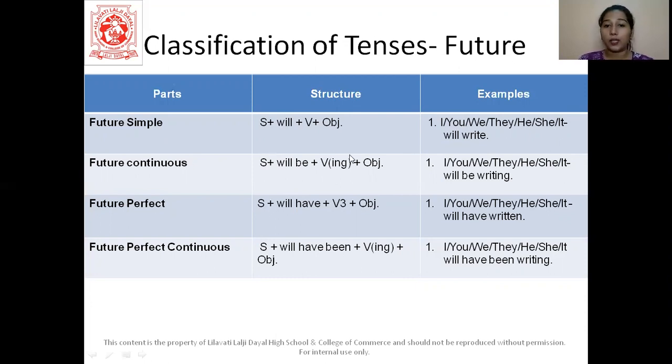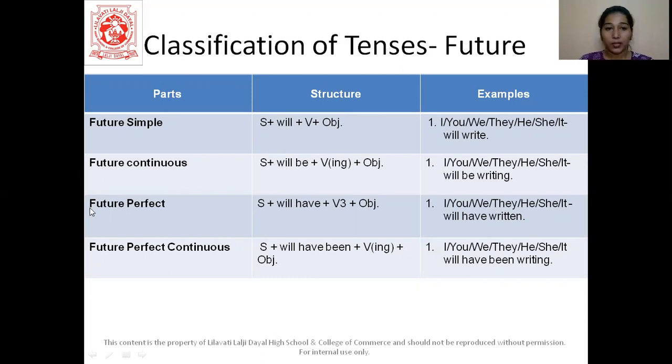In the continuous tense, again, as you can see here, students, we have verb in the ing form. So here we have subject plus will be. This is what we are adding. Okay, will be. And then verb in the ing and then the object. So we have the example. I will be writing a book. You will be writing a book. She will be writing a book.